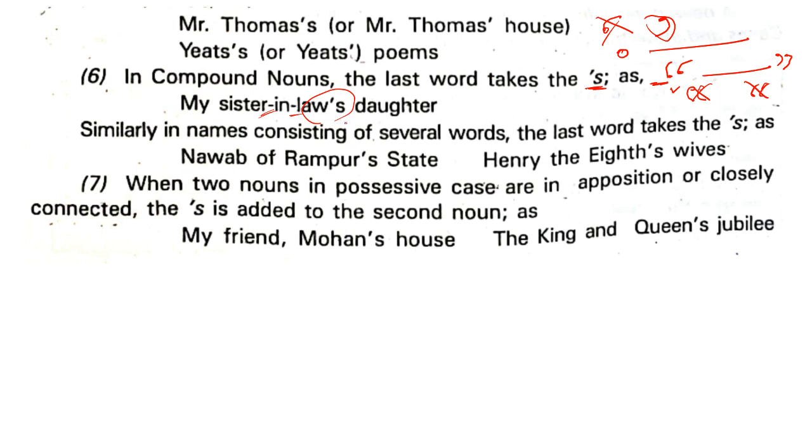Similarly, in names consisting of several words, the last word takes apostrophe s. Example, let us see. Nawab of Rampur's state. Henry the Eighth's wives. Yes, Henry the Eighth's wife. Now see, let me write this like this. Henry the Eighth. When you are going to speak this out, you will say Henry the Eighth.